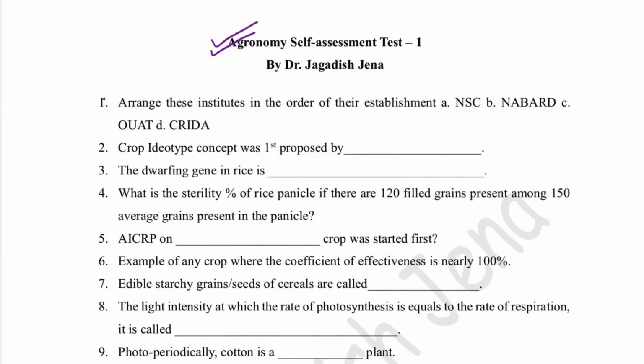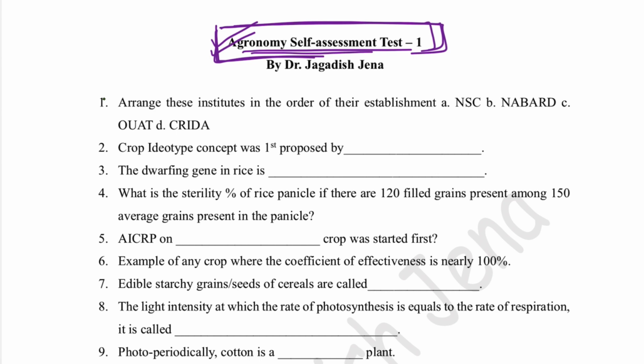So this is your first self-assessment test, and I have provided 100 short questions for your NET exam. As you have appeared in this self-assessment test, we will discuss some important key points and key concepts from each question so that it will be helpful for you.